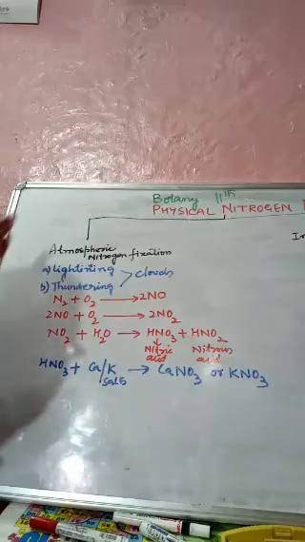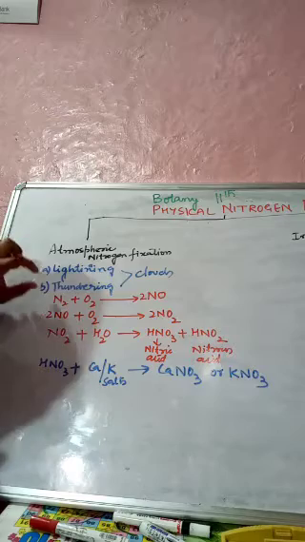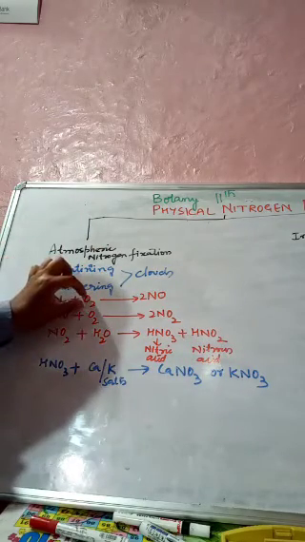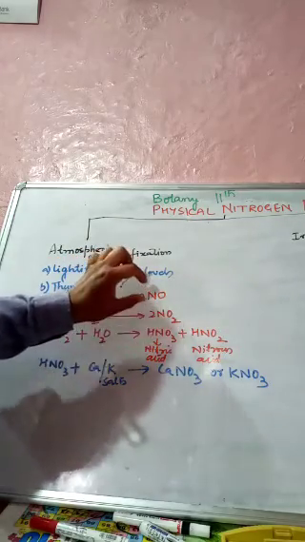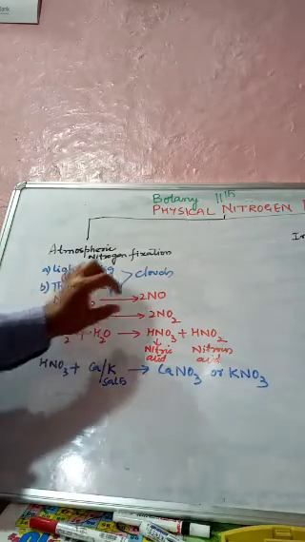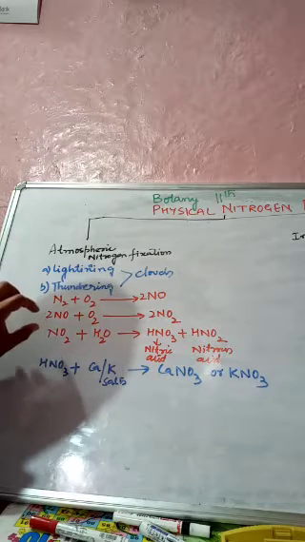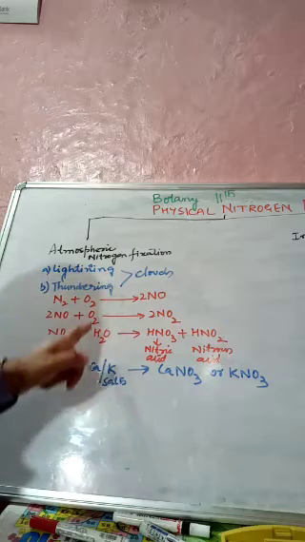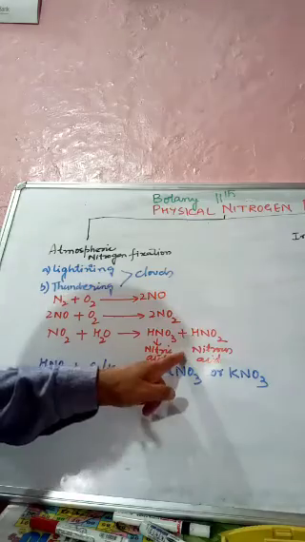So what happens in atmospheric nitrogen fixation, we will repeat it again. Due to the lightning and thundering of clouds, atmospheric nitrogen and atmospheric oxygen combine together to form nitric oxide. This nitric oxide undergoes further oxidation to form nitrogen dioxide. This nitrogen dioxide combines with water, present in the atmosphere in the form of water vapor, to form nitric acid and nitrous acid.